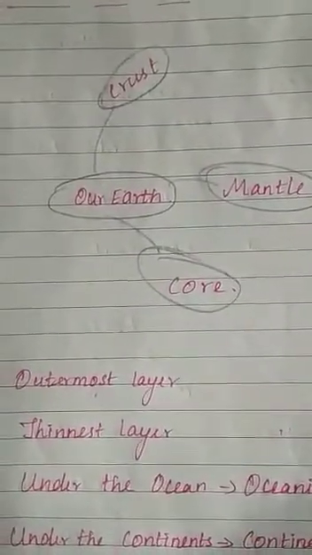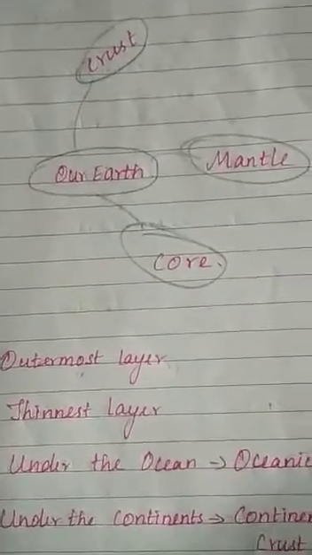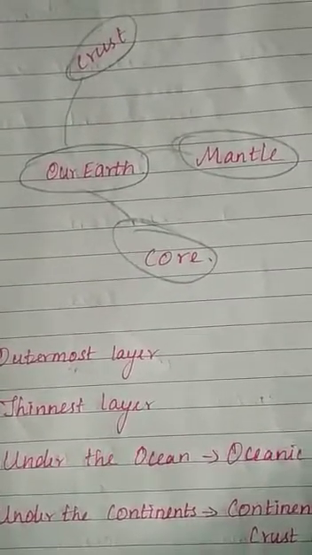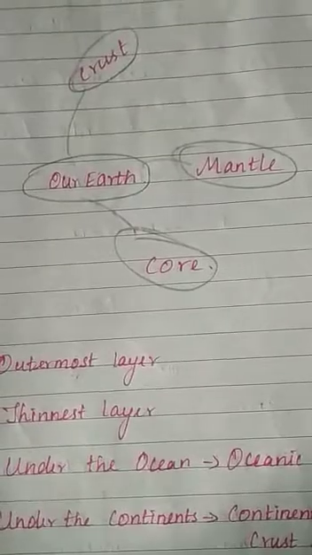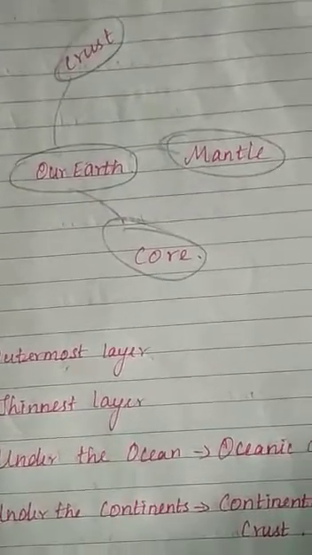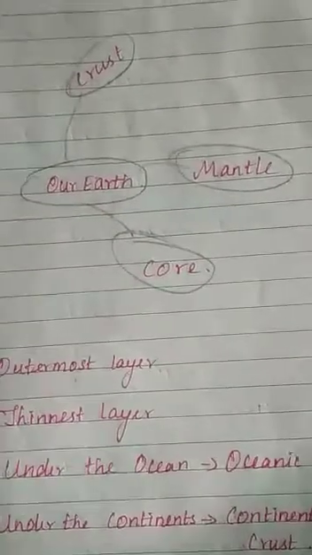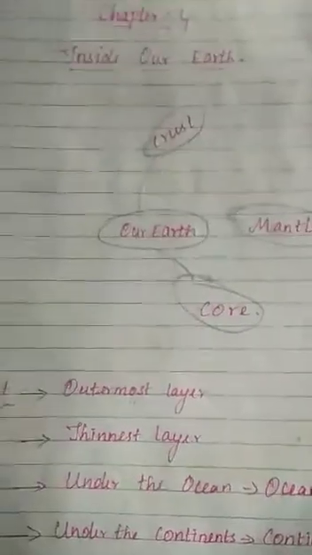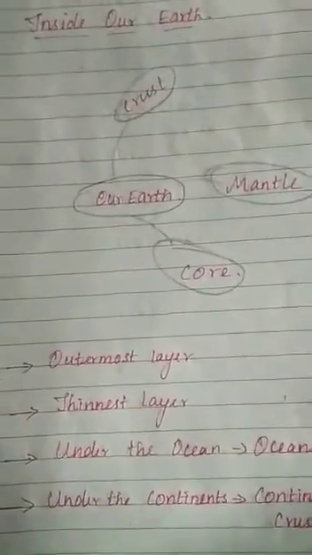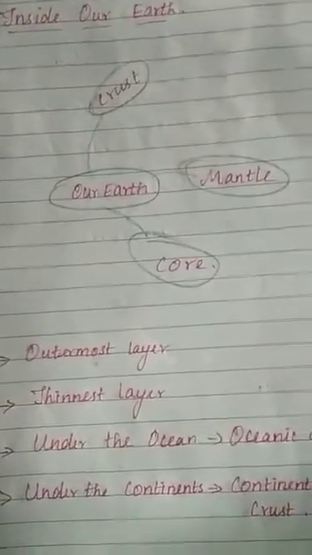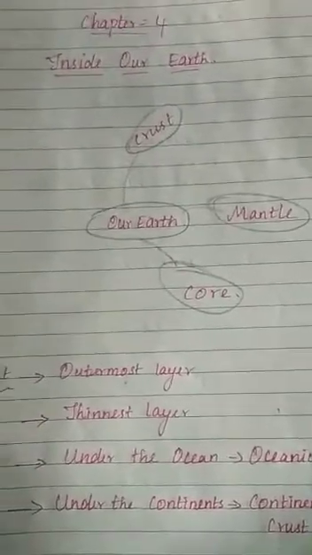The Earth is the third planet in the solar system. It is the only planet that supports life. About 4,600 million years ago, the Earth was a glowing ball of hot gases. It began to cool down after thousands of years. The surface of Earth was covered with hot molten rocks.